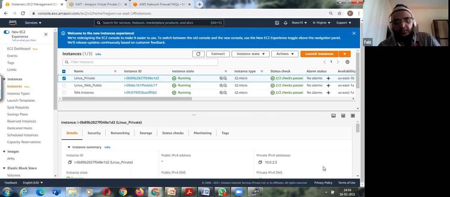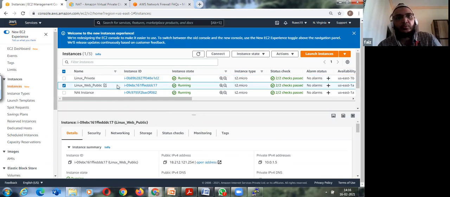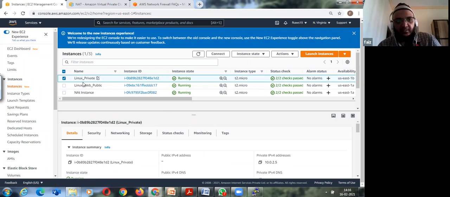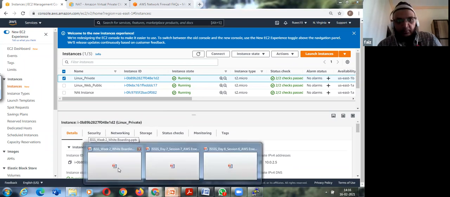I have only the private IP address, so there is some other way to connect to it. Like I'm using PuTTY to connect to my public instance, I'll use an SSH connection, using this instance or using the Cloud Shell. So let's see how we do that. I have already explained it in the book, but I'll explain what is required.